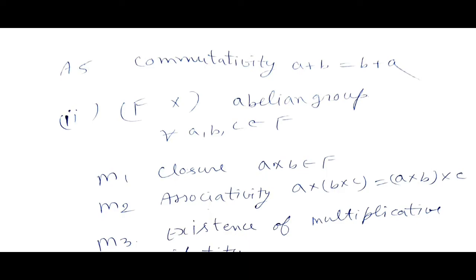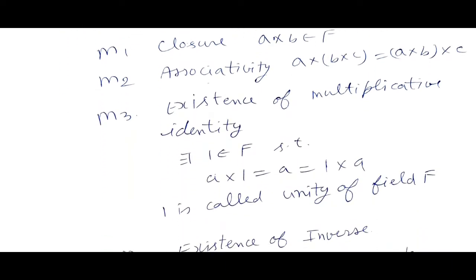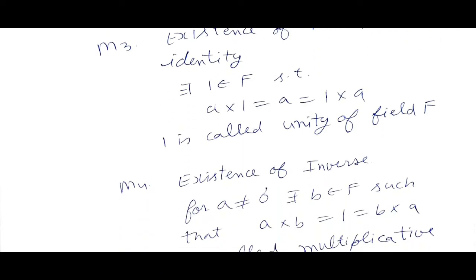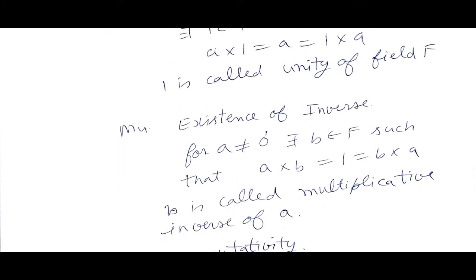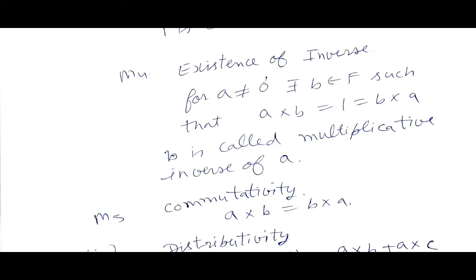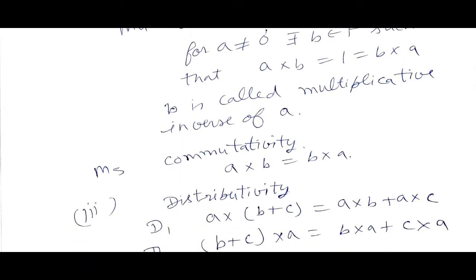Second, associativity, (a·b)·c equal to a·(b·c). Third, existence of multiplicative identity, that is, there exists 1 belongs to F such that a·1 equal to a equal to 1·a. 1 is called the unity of the field. Fourth one is existence of inverse. For a not equal to 0, there exists b belongs to F such that a·b equal to 1 equal to b·a. b is called the multiplicative inverse of a. And next, commutativity, that is, a·b equal to b·a.